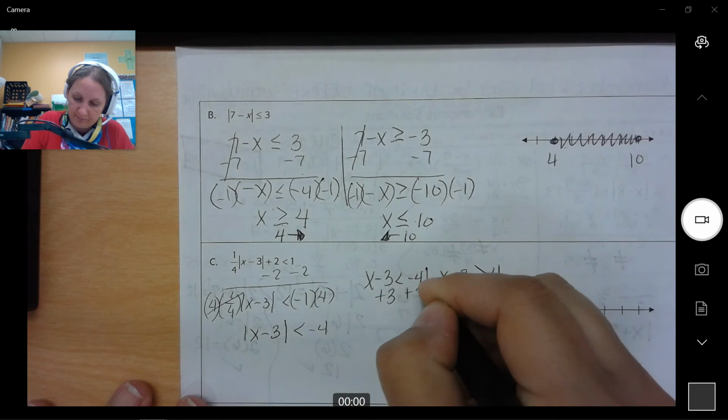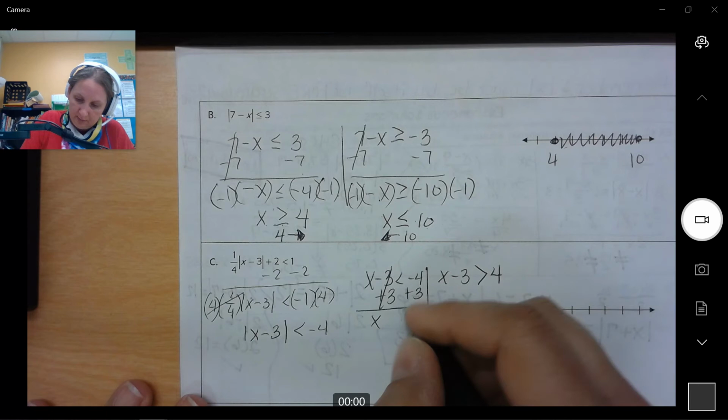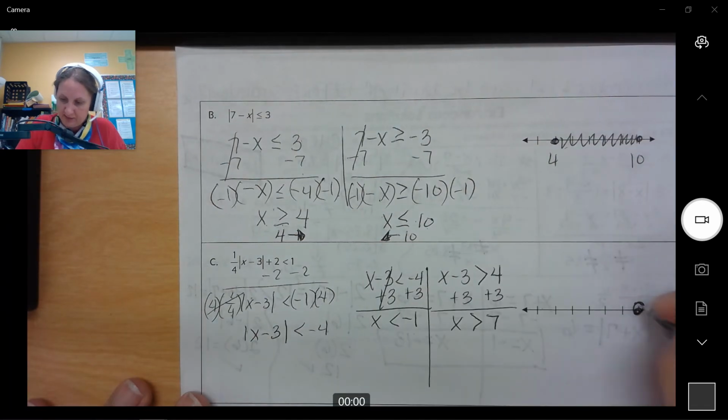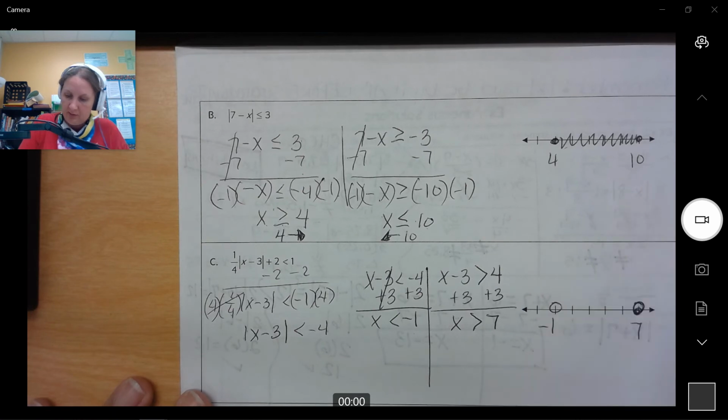X is less than negative 1, and we do it one more time. X is greater than 7. So we're going to put 7 and an open hole because it is not equal to, and negative 1. And we're going to shade negative 1, less than, going that direction, and 7, greater than, going in this direction. So we're going to shade away from each other. So, away from each other.